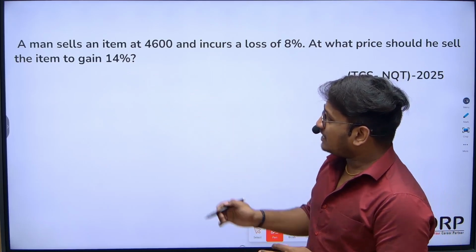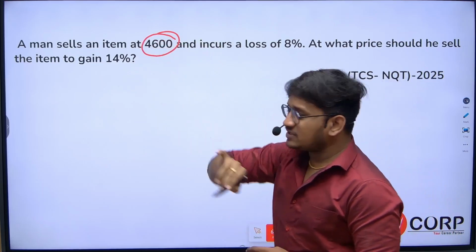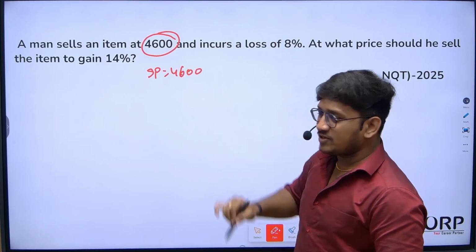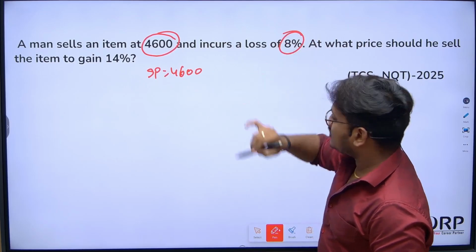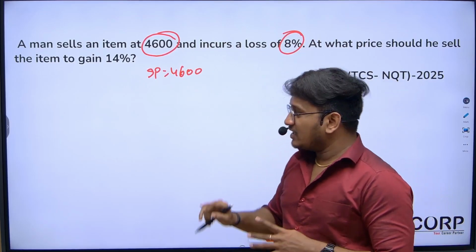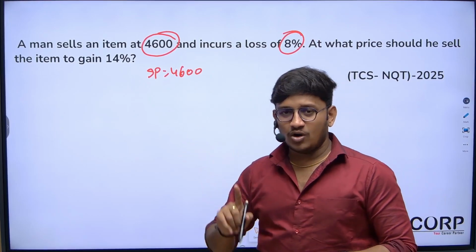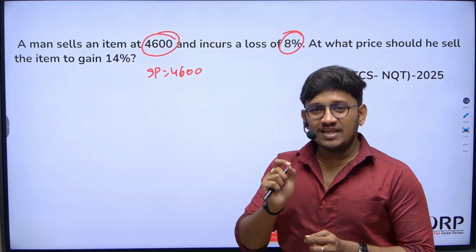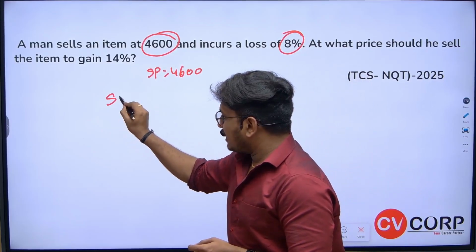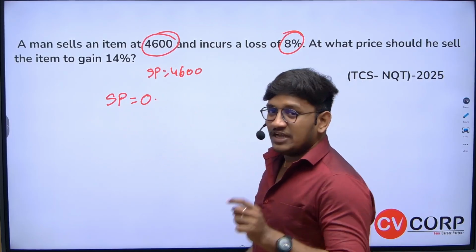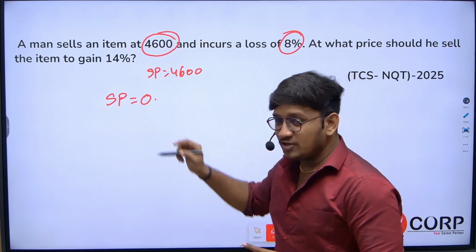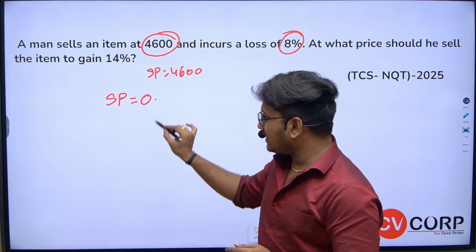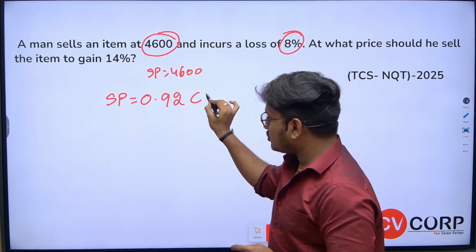Here a man sells an item at 4,600. If you observe, the selling price is given as 4,600 and he incurs a loss of 8%. When we have profit or loss, there is an easy way to write the relation between selling price and cost price. Let's say selling price is equal to 0 point, because if it is loss, you should start with 0 point. How much loss is it? 8%. So 100 minus 8 is 92, so 0.92 times cost price.